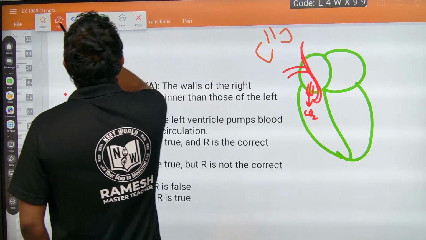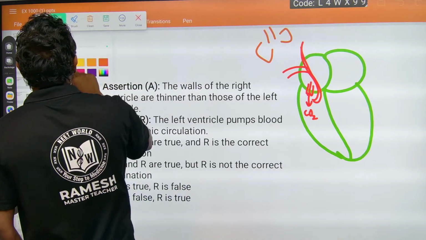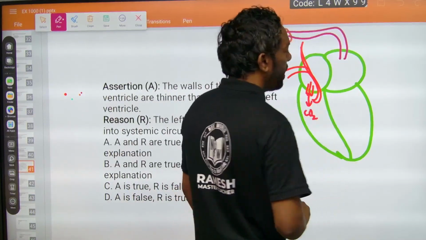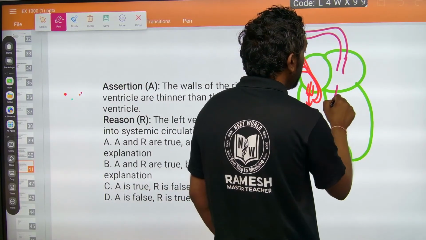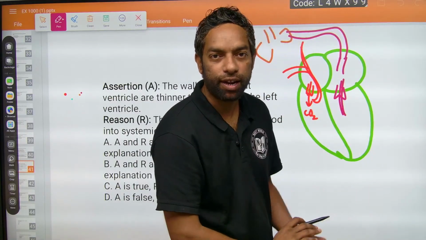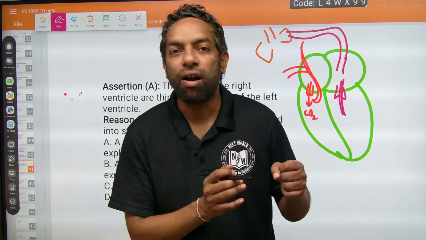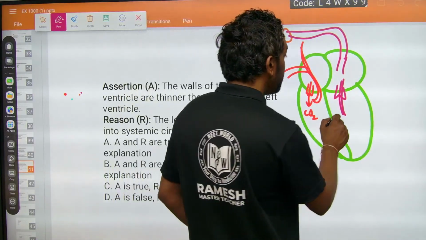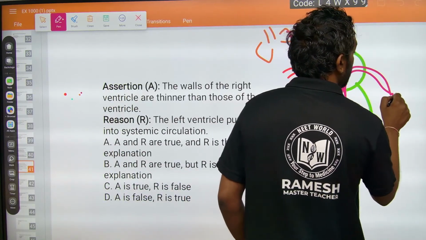The lungs purify the blood and carry it into the left atrium. From the left atrium, through the bicuspid valve, the blood flows into the left ventricle. The left ventricle has the capability to carry all the blood filtered in the lungs, so it can distribute the blood throughout all the organs.